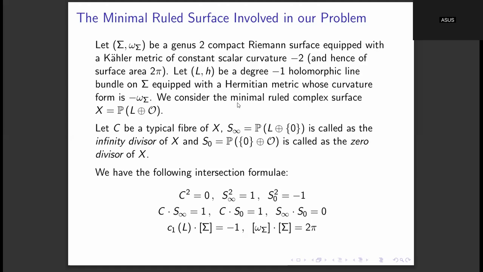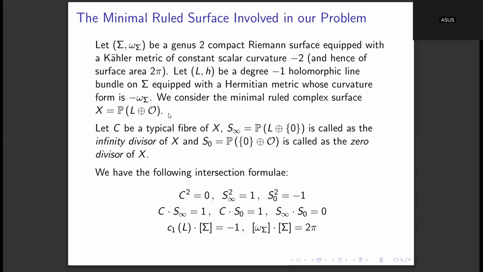Then a complex manifold is said to be minimal if it cannot be expressed as the blow up of any other complex manifold, meaning we also say it cannot be blown down further. So this surface X is minimal in the sense that it cannot be expressed as a blow up of some other complex two-dimensional manifold. Okay, so this is the minimal ruled surface which we are going to study.